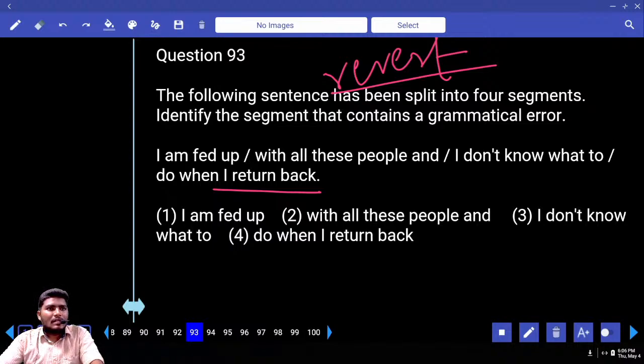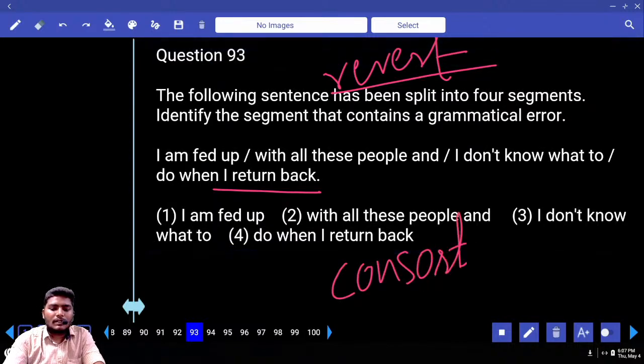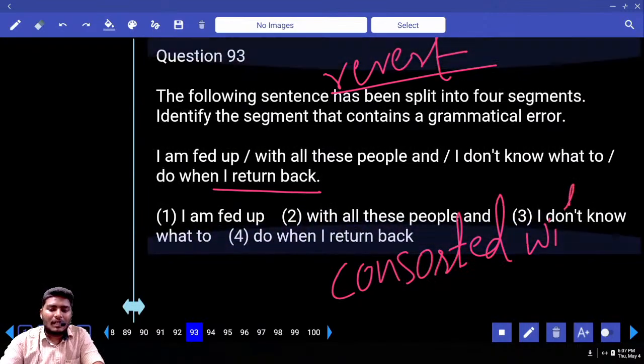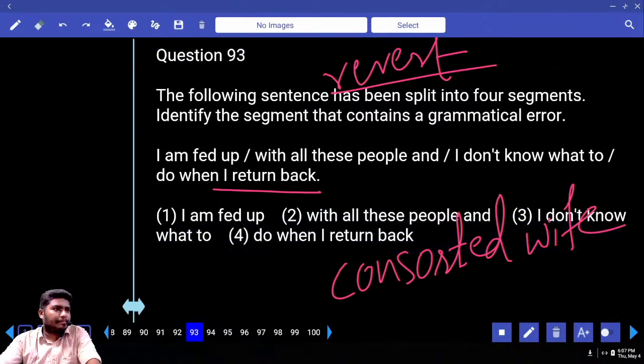Next, suddenly come across. Write one more: discuss about. Write one more: describe about. Write one more: enquire about. Write one more: concerted wife.